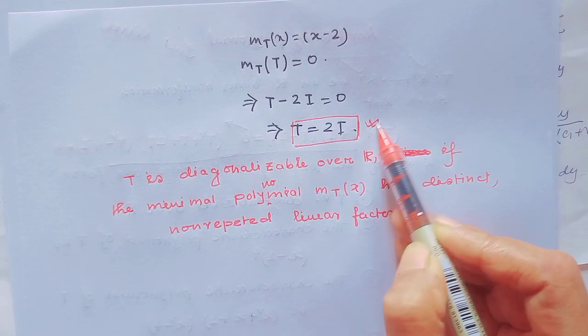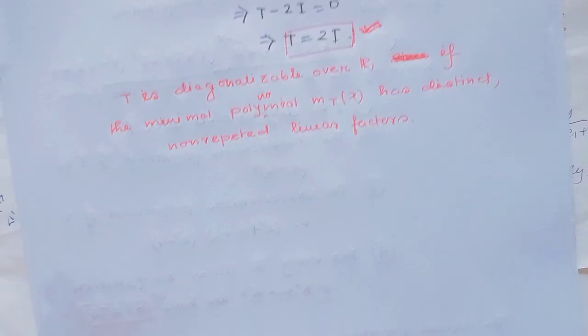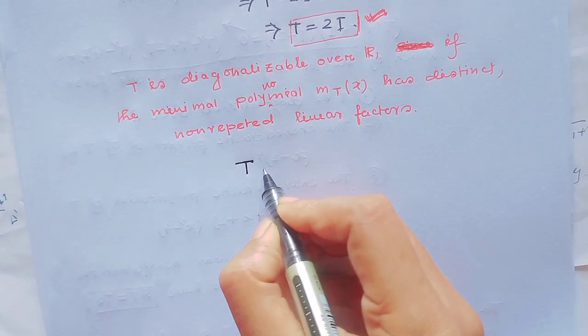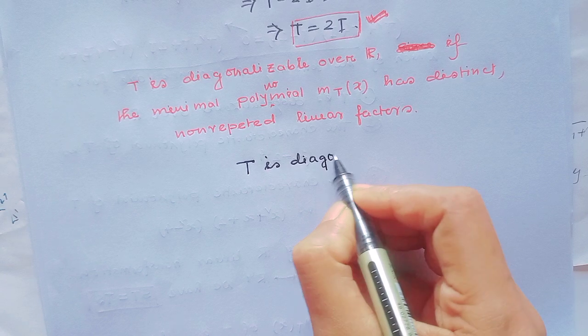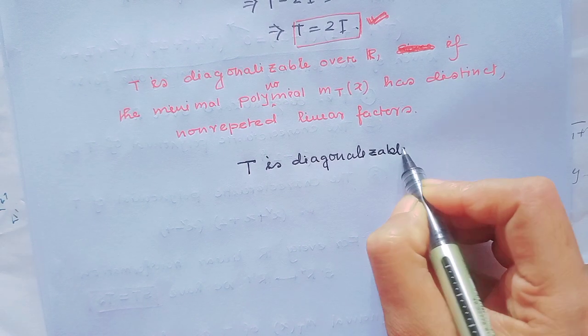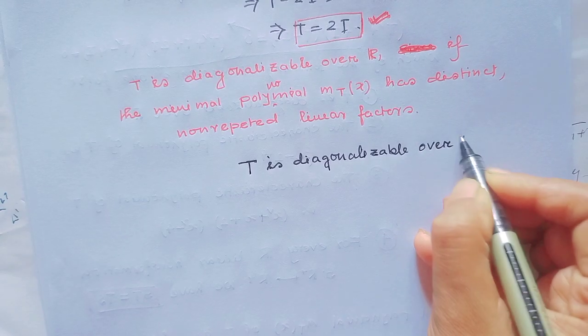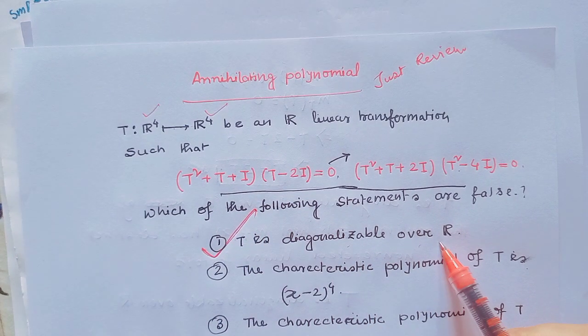Since there exists only one factor, T is diagonalizable over R. Option 1 is the right option: T is diagonalizable over R.